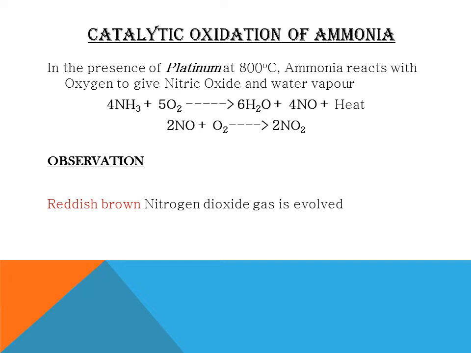In the presence of a catalyst platinum and at a temperature of 800 degrees Celsius, ammonia reacts with oxygen to give nitric oxide and water vapor. The formed nitric oxide is again oxidized to nitrogen dioxide, and finally we will observe reddish brown nitrogen dioxide gas. Reddish brown nitrogen dioxide gas is evolved when ammonia is oxidized by platinum catalyst.